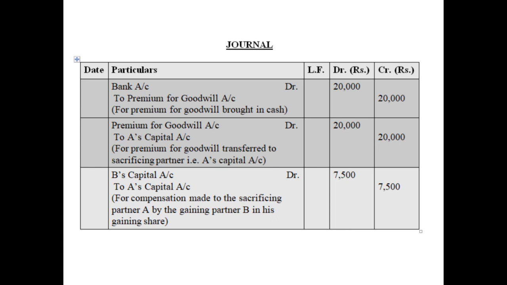B's capital account debited 7,500 to the sacrificing partner's, because his capital will increase after getting this compensation. So to A's capital account, 7,500 is debited to B's capital account on the debit side and 7,500 is credited to A on the credit side. Narration: for compensation made to the sacrificing partner A by the gaining partner B in his gaining share.